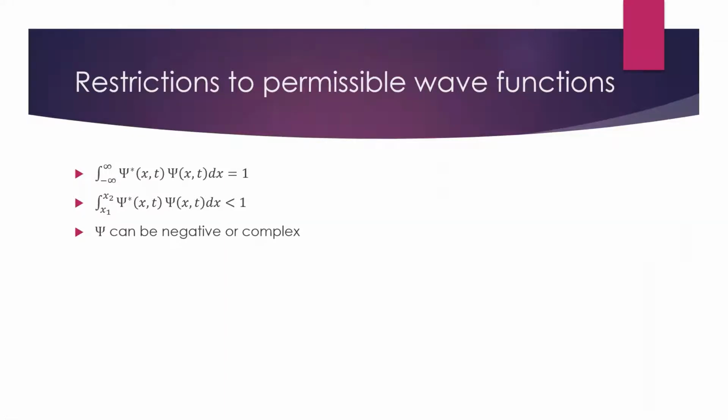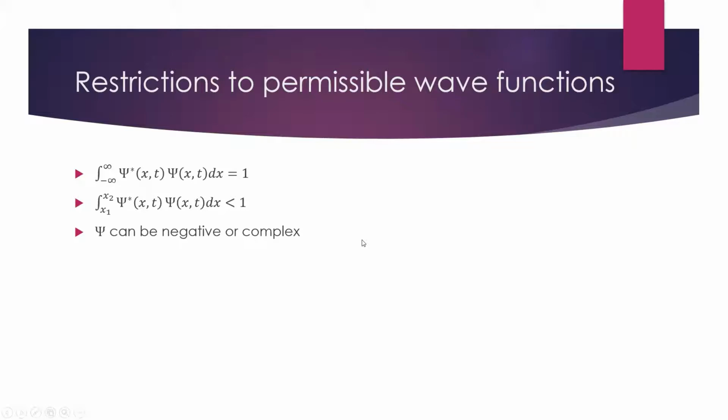That's what it means to have a probability. Now, this also means that if we were to take a subset of space and look for the particle, we need to have a less than 1 probability. So if the particle exists in all space, if we were to just look in a particular corner of space, we shouldn't have a 100% chance to find the particle because it can be other places. So we need to have a less than 1 probability.